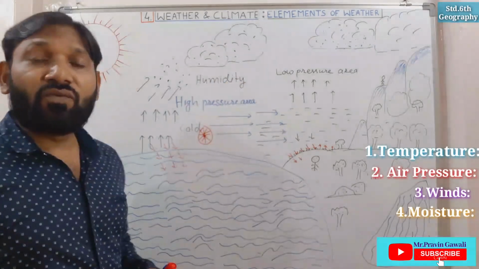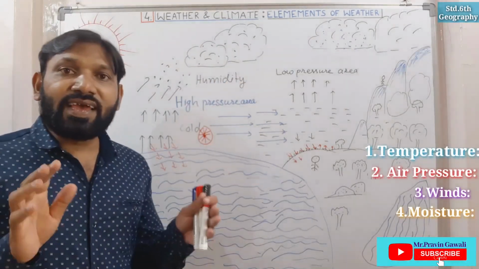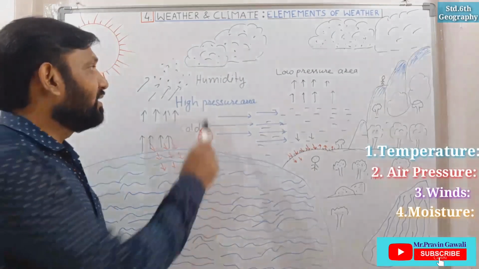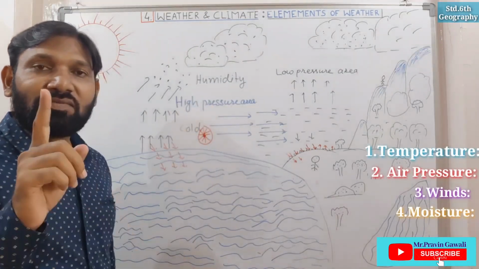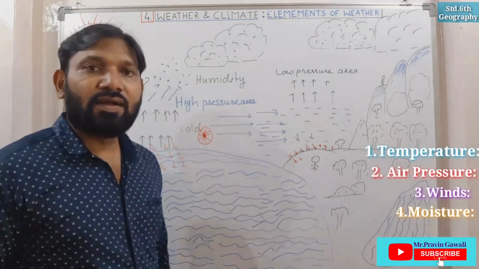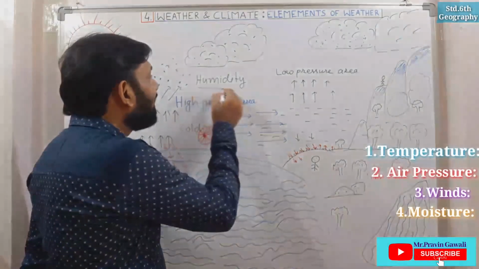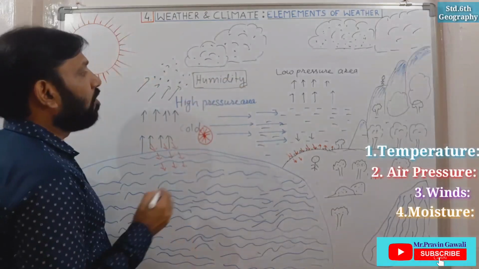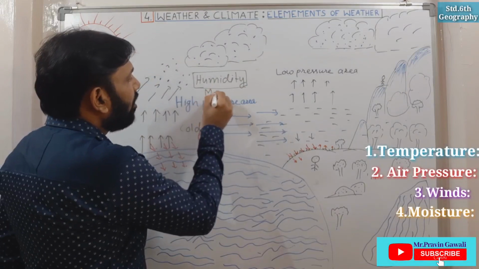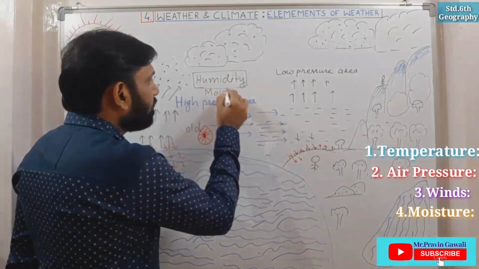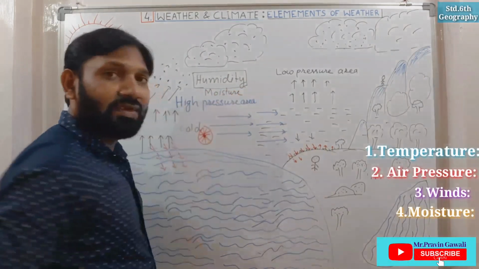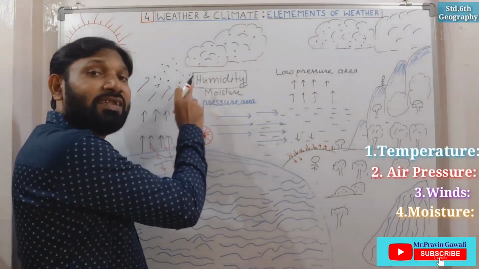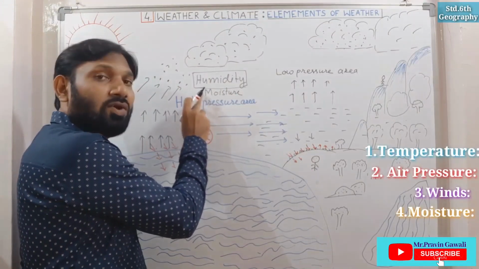The air that has a greater amount of vapor is called humid. Okay, students, have you understood what is meant by humidity? Yes, very good. And the humidity in the air is called moisture. What do we call it? Moisture. So the amount of humidity in the air is known as moisture.